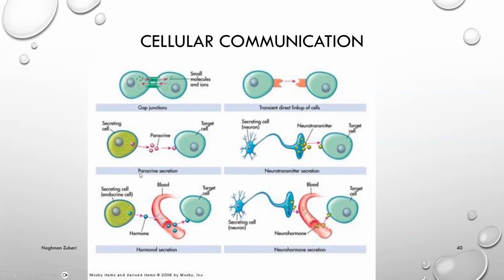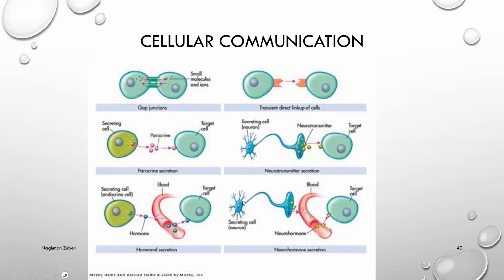Here we can see the paracrine secretion. This is the cell which is producing some secretion, and it is secreting it, which is reaching the target cell. This is the neurotransmitter secretion. The neuron is producing some kind of neurotransmitter, which is then going to the target cell, and it is affecting the target cell. This is hormonal secretion. Hormones are produced somewhere else in the endocrine system. Then through the bloodstream, they are reaching the target cell, and they are affecting that.